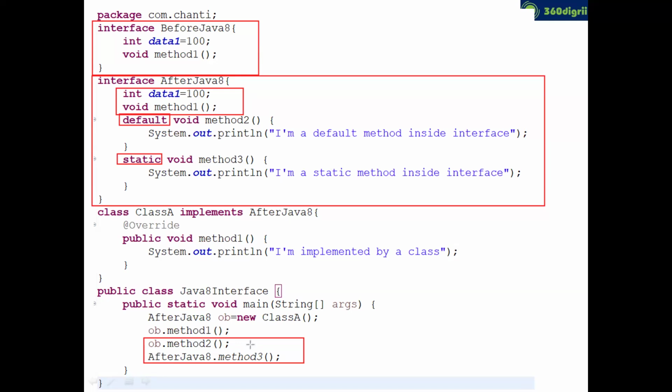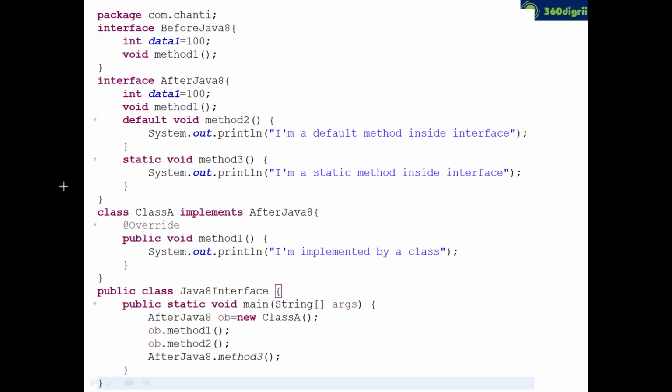So in interfaces, only 2 changes. They added default and static methods. It means you can write methods with a body, or we can say we can write non-abstract methods. So method 2 and method 3 are non-abstract because they have an implementation inside the interface as well. Is it clear? Guys, is it clear?